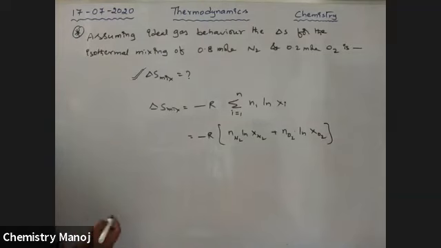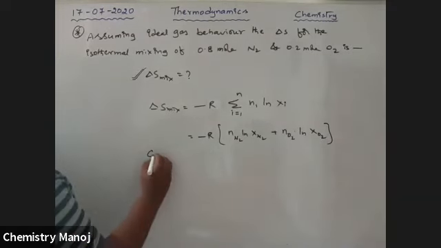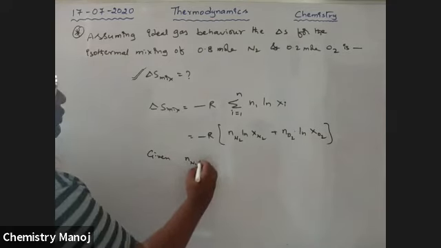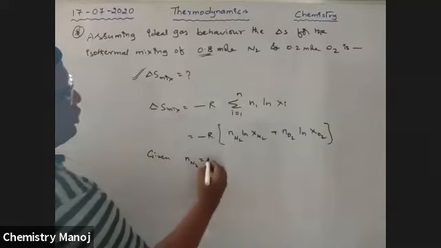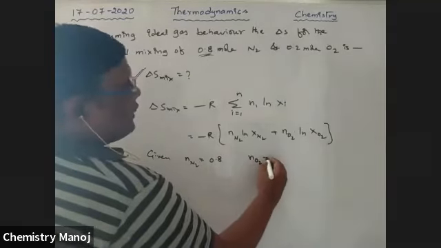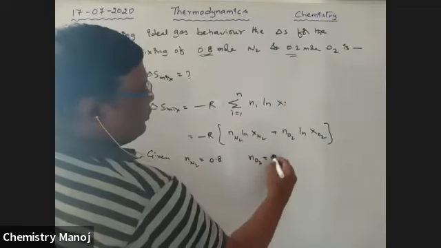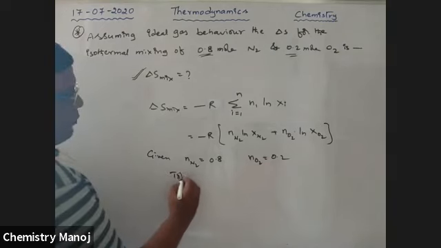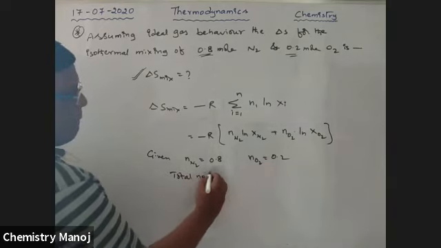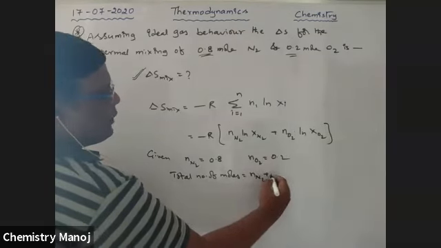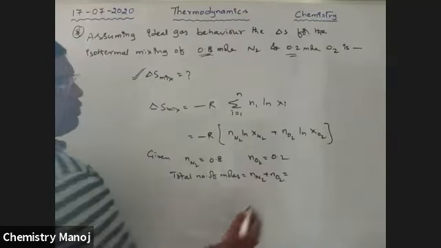So given, number of moles of N2 is equal to 0.8. Number of moles of O2 is equal to 0.2. Now total number of moles is equal to number of moles of N2 plus number of moles of O2, which is equal to 1.